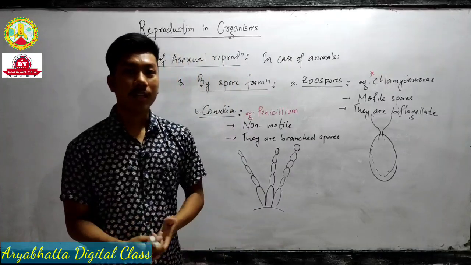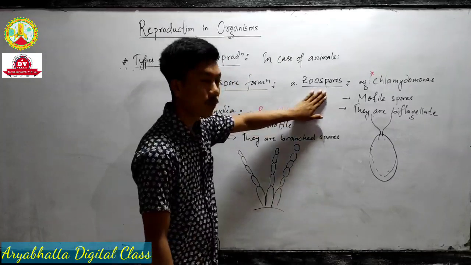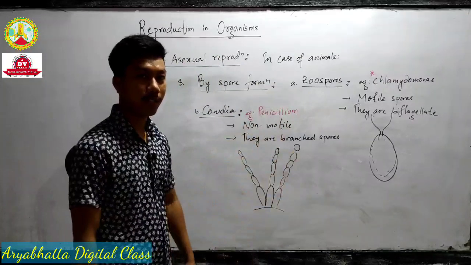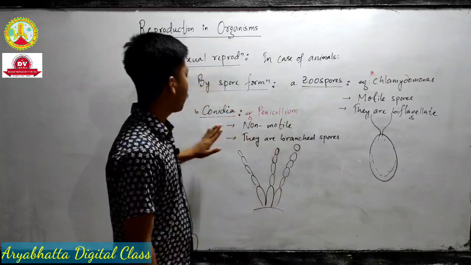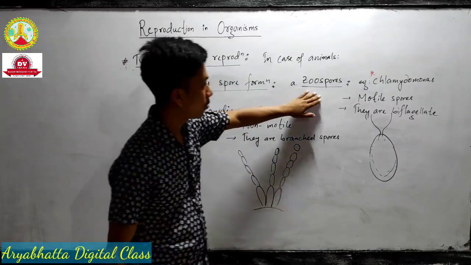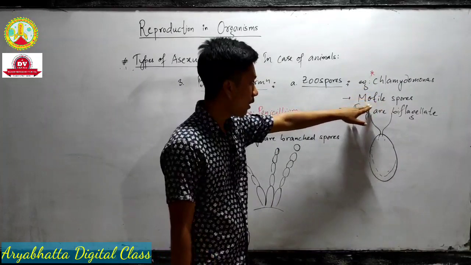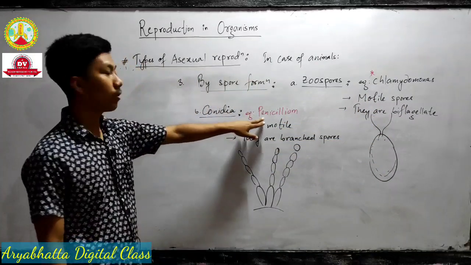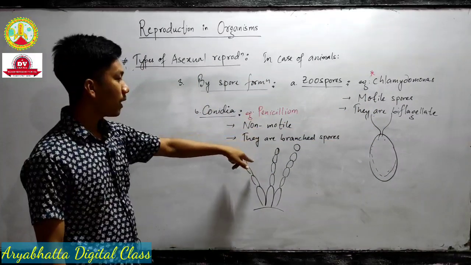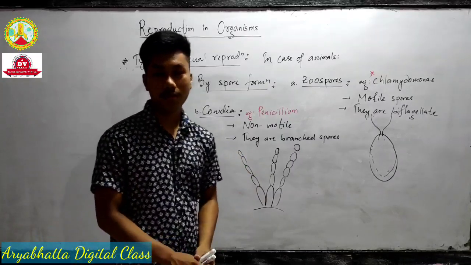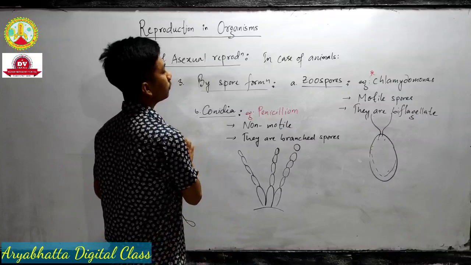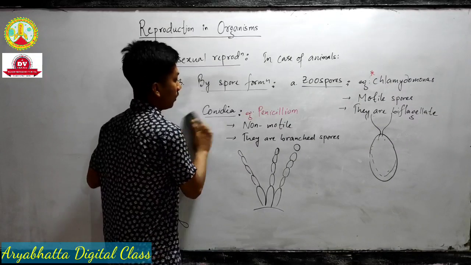So I gave you 2 types of spore formation, zoospores and conidia. There are a few more, but 2 are enough at this stage. Zoospores are shown by Chlamydomonas, a green algae. They are motile spores and they are biflagellate. Next is conidia, shown by penicillium. They are non-motile and they remain in a branched structure. So that's it. I hope you understood. So note it down.